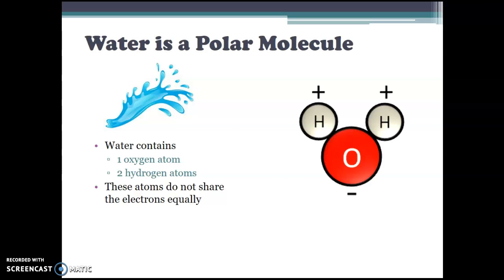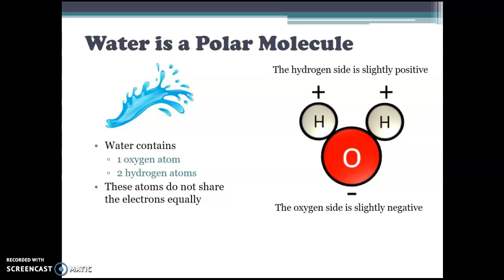Notice the water molecule. You can see that there are charges that are labeled on either side. The hydrogen, as you can see, is labeled as positive because the electrons that are being shared are being pulled to the oxygen side more than the hydrogen side. Think of it like a tug of war, and the oxygen is much stronger because it has more protons. So this causes the hydrogen side to be slightly positive, so it usually acts like it is positive. The oxygen side, on the other hand, since it has more electrons, has a negative charge.